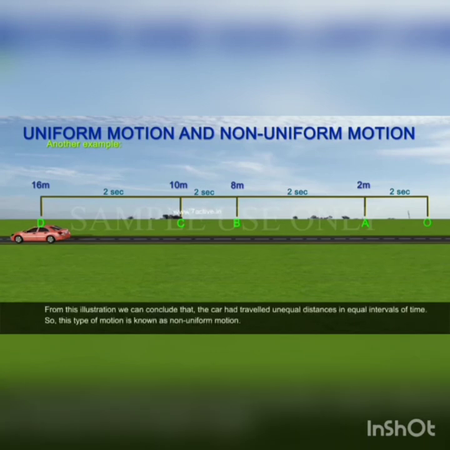From this illustration, we can conclude that the car had travelled unequal distances in equal intervals of time. So, this type of motion is called as non-uniform motion. I hope everybody understood this lesson.